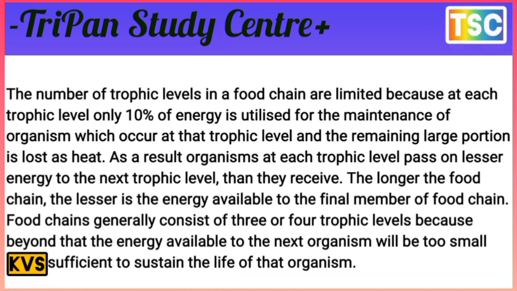The longer the food chain, the less energy is available to the final member. A food chain generally consists of 3 or 4 trophic levels because beyond that the energy available to the next organism will be too small to sustain its life.